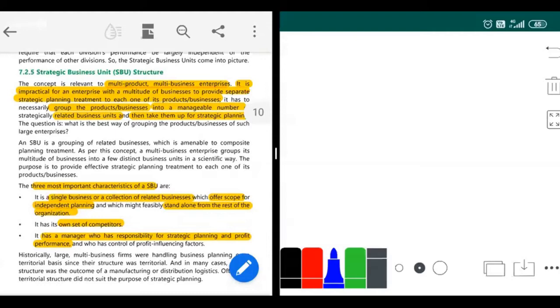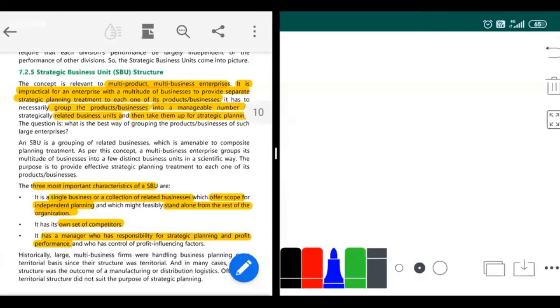So again and again, the same planning would have to be done for Maggi masala, Maggi ketchup, and Maggi noodles. It is very difficult. They don't only have Maggi divisions; they have a lot of other divisions. If they sit and do planning for each and every division, it will take a lot of time. There might be 20 divisions. For each division, when will they sit and plan for each one?